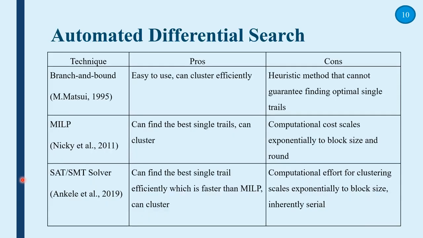For our work, we are using branch and bound for clustering because it can cluster efficiently, but it cannot guarantee to find the best single trails. So SAT solver is used because it can find the best single trail efficiently. But the computational effort for clustering scales exponentially to block size.